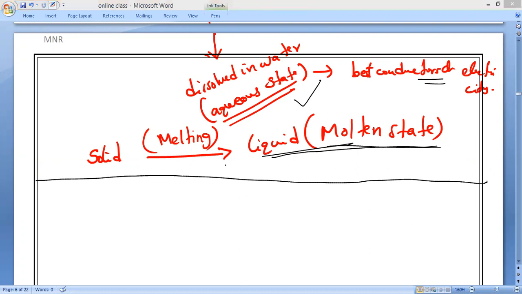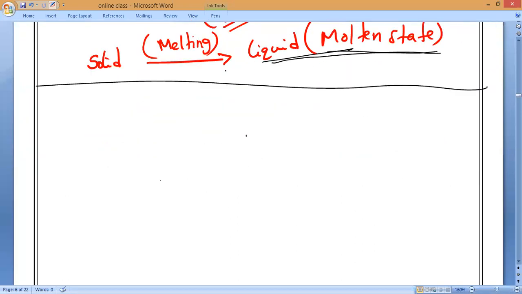Once you understand this, we are going to write just a few examples of covalent compounds, and later we'll go to the most important one, atomic mass and molecular mass. So now please keep it in. Chemical formula of some covalent compounds.